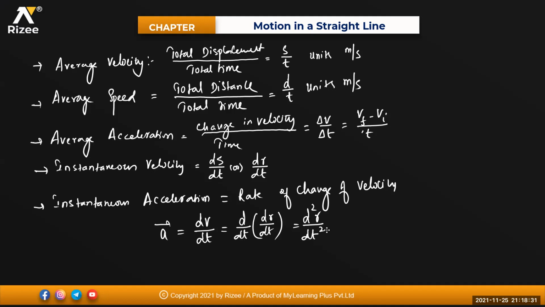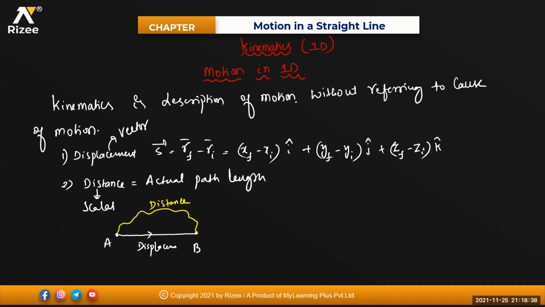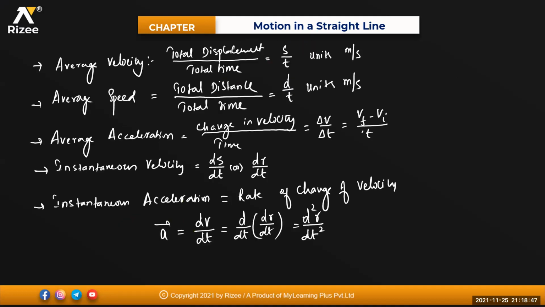Any doubt to anyone in this one? So displacement is the shortest path between any two points. Distance is the actual path or longest path. Displacement is a vector quantity. Distance is a scalar quantity. If I'm talking about the first parameter on which the problems are based in kinematics, the first one is average velocity. Average velocity means total displacement by total time, and average speed means total distance by total time. Units for both of them is meter per second.